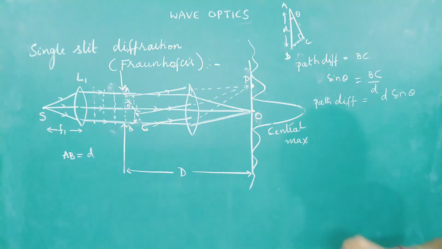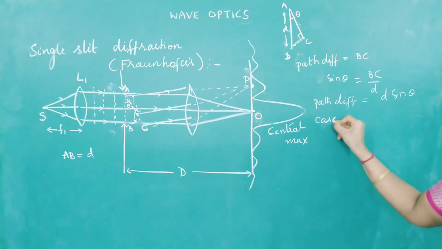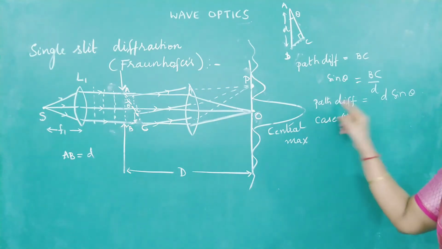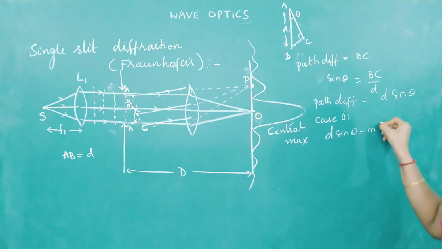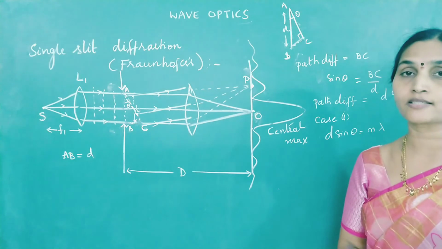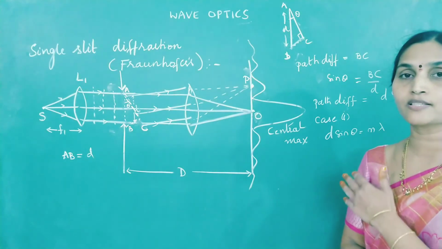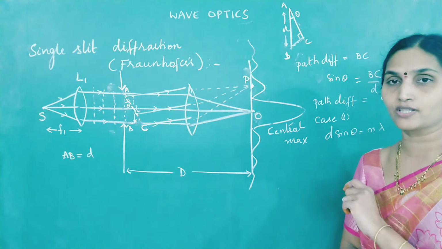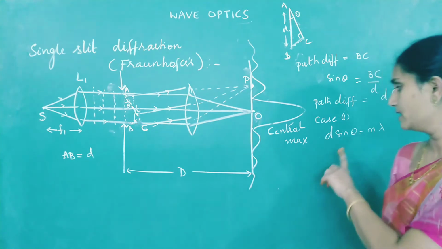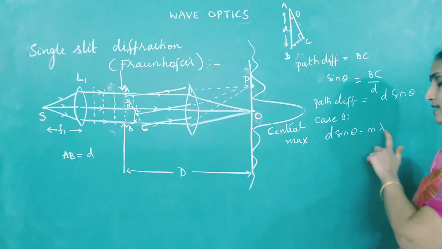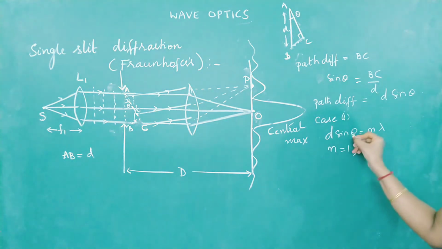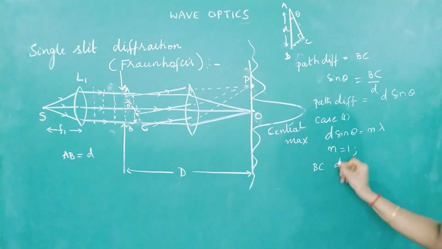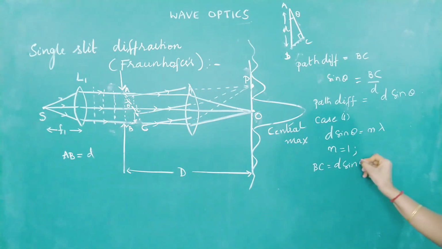And once you know the path difference, let us start with case 1. Let me see what would happen if this path difference is n lambda, whether it is leading to constructive or destructive interference. In interference, path difference equal to n lambda was the condition for bright fringes. Let us see by trial and error what would happen if d sine theta is n lambda. Put n equal to 1. What will this BC or d sine theta become? d sine theta 1, I will call it, should be equal to lambda.